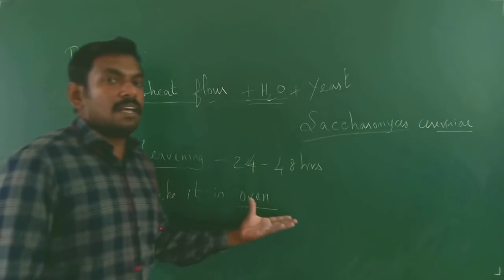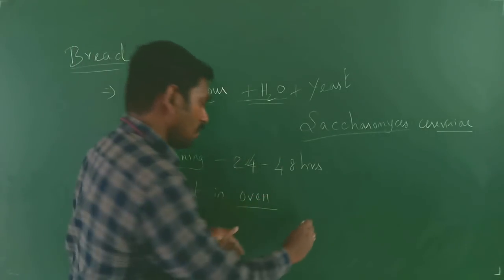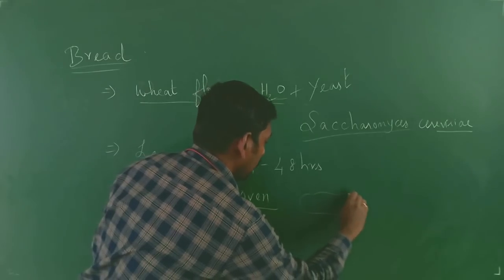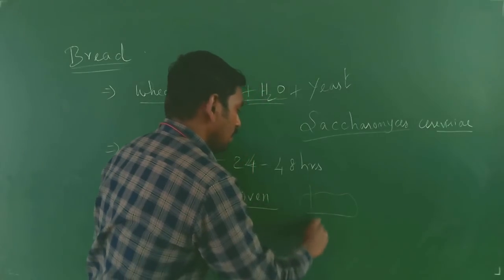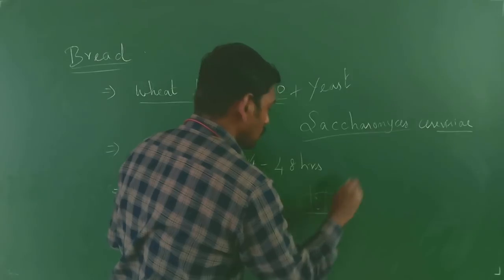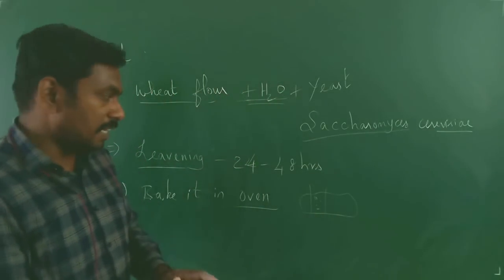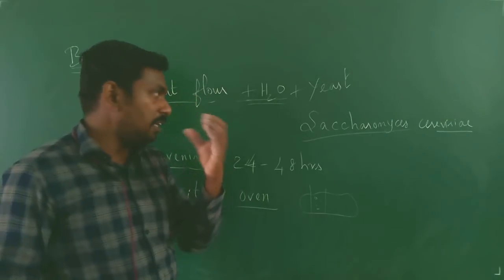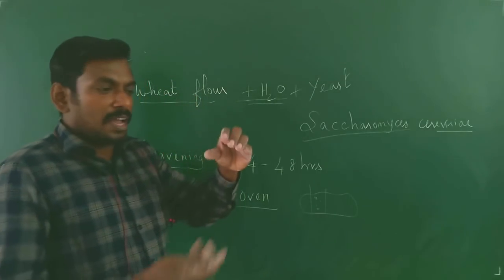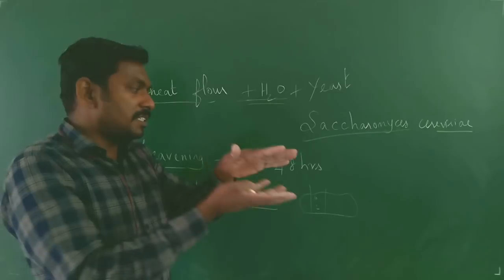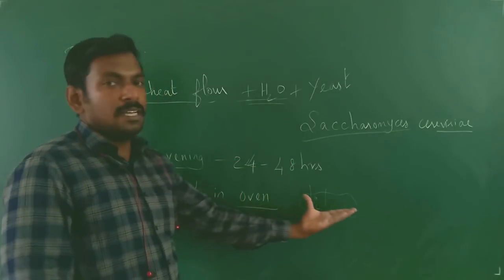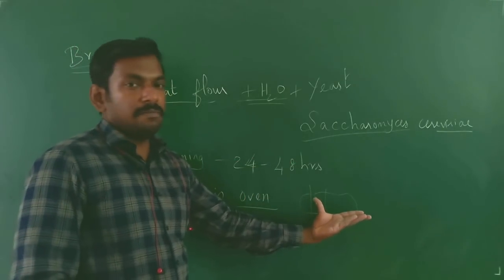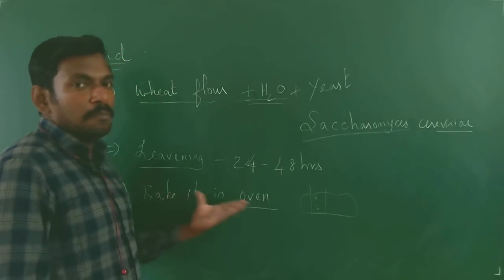When it is baked in the oven, you will have the swelling appearance of bread. The bread swells up, and if you cut it, you will see the characteristic holes present in the bread. For making bread, a small quantity of wheat flour is taken, it swells up, and once it is baked, you get bread, especially wheat bread.